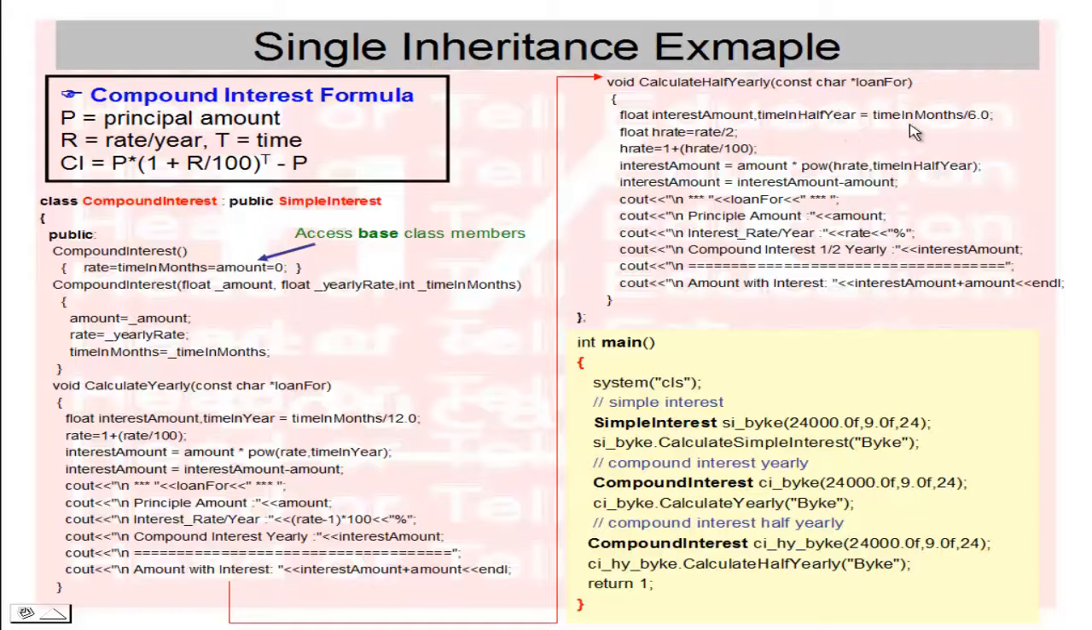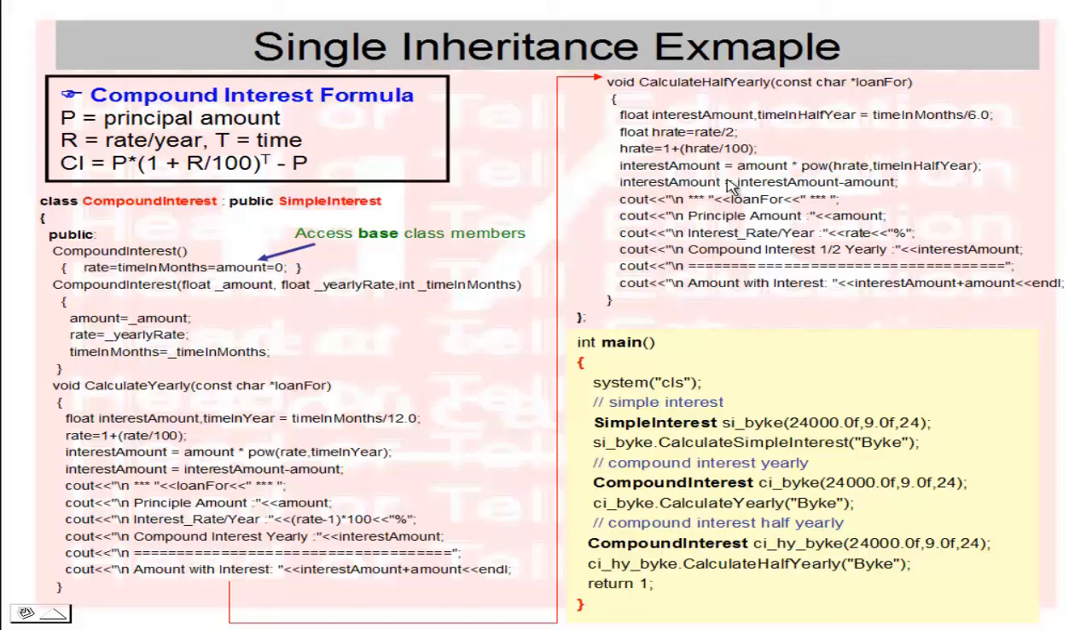So it equals time in months divided by 6, which means if we have 1 year, that is 12 months, and if I divide it by 6, we have 2 half years in 1 year. Now the rate is also halved, because here we are passing the rate yearly. Suppose we pass a rate of 10% yearly, then the half yearly rate is the rate divided by 2, so 5%. Same, h rate equals 1 plus h rate divided by 100.